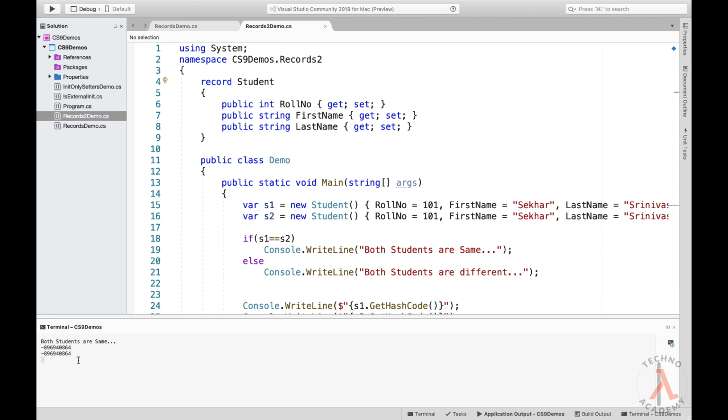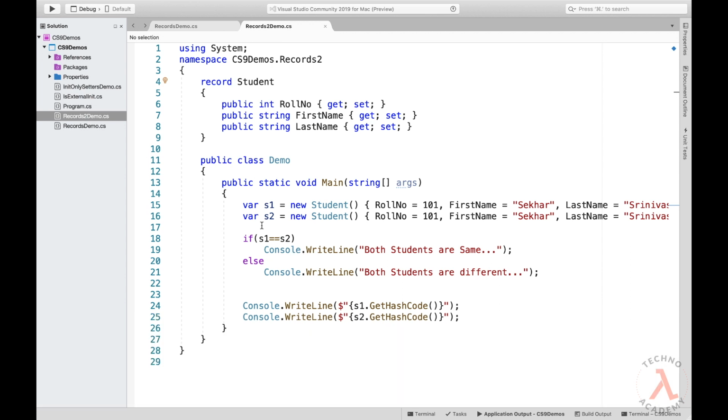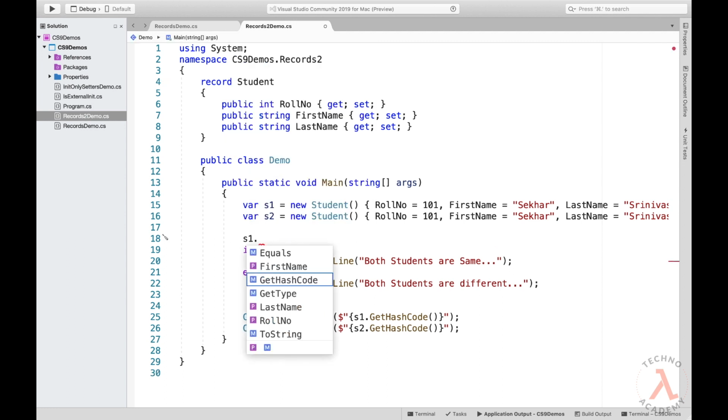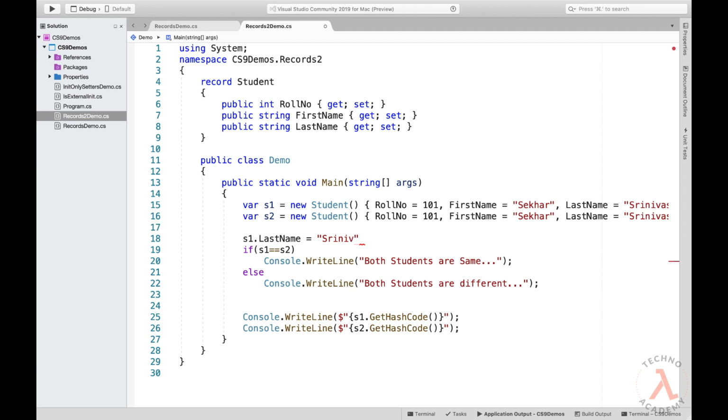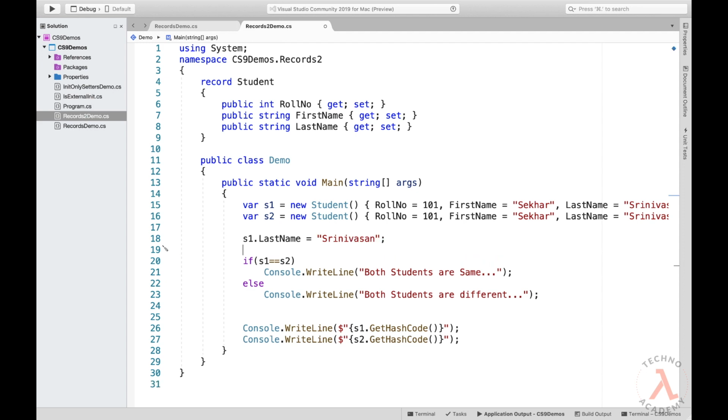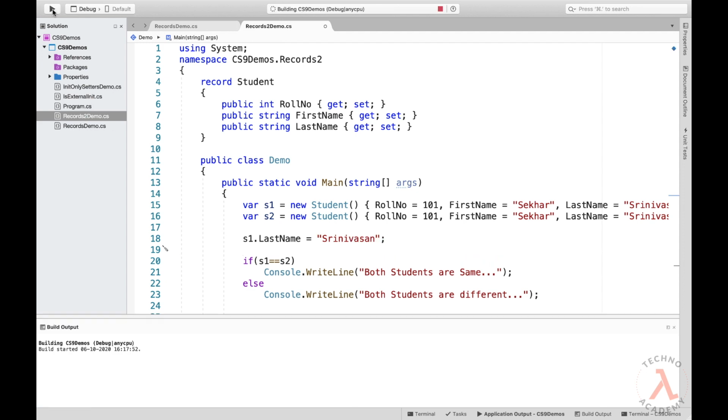Now let us verify if there is a change in the data. So let me quickly update the last name of the s1 object. So let me type in s1.LastName equal to Srinivasan. Once again let me execute the code, and this time we can observe the statement both students are different, and also we can observe there is a change in the hash code values of both objects. Hope you have understood the usage of records in C# 9.